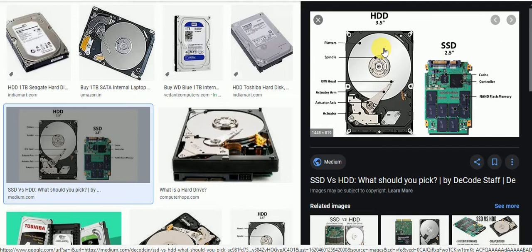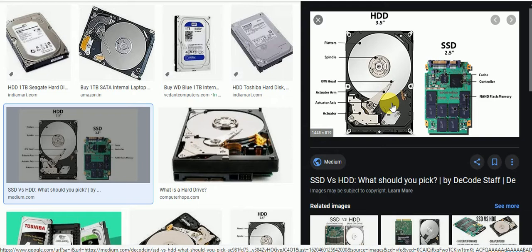So a hard disk drive contains multiple disks known as platters, each with its own read write head. This one, the read and write head. These platters are coated with a material that allows data to be recorded. Read means you can only view the data on your computer. It's called read or readable.